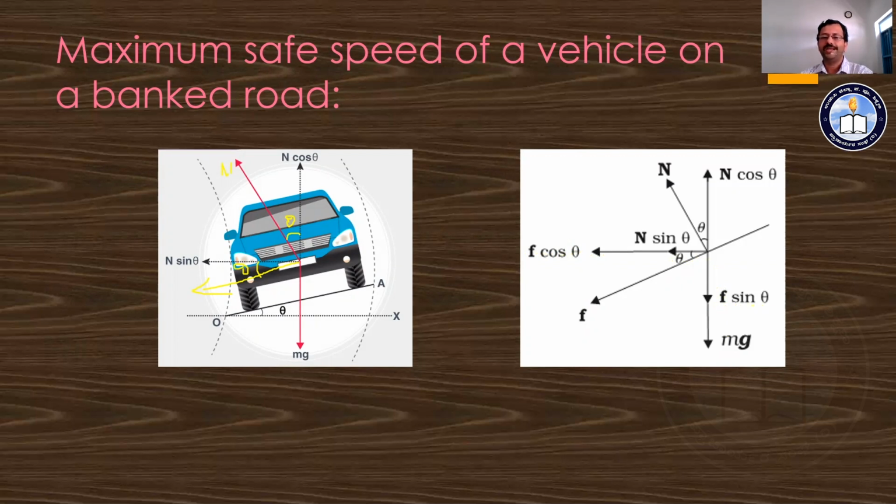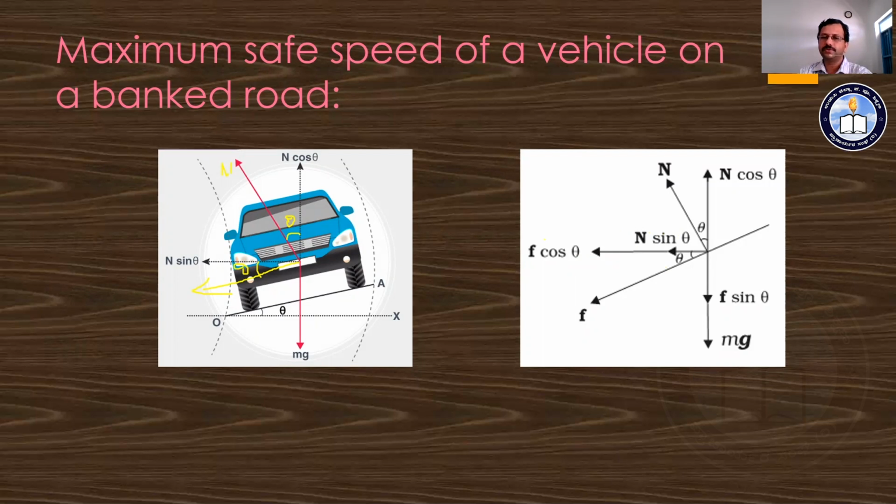Now there are a number of forces acting. One is n cos theta in the vertical upward direction, F sin theta vertically downward, and mg, the weight of the body, in the downward direction. Along with that, another two forces, n sin theta and F cos theta, act along the horizontal direction towards the center.